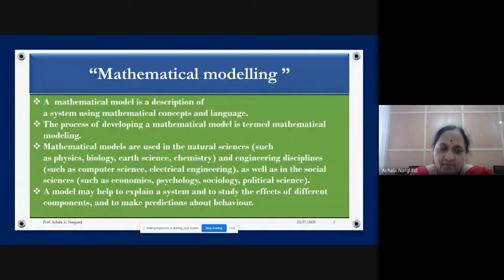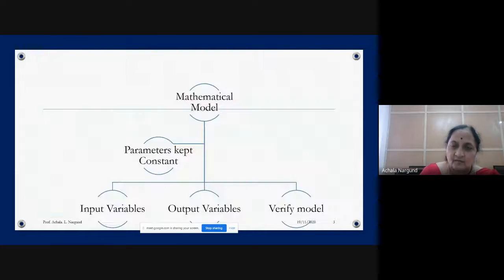So remember, a model may help to explain a system, to study the effects of different components, and to make predictions about the behavior. So the important thing is, you have to have the different components and you have to do some predictions, then you have to predict its behavior. 3 components are there in it. So that is what mathematical modeling means.